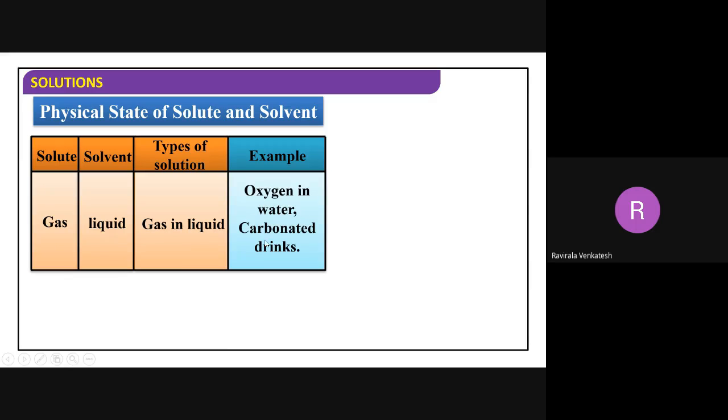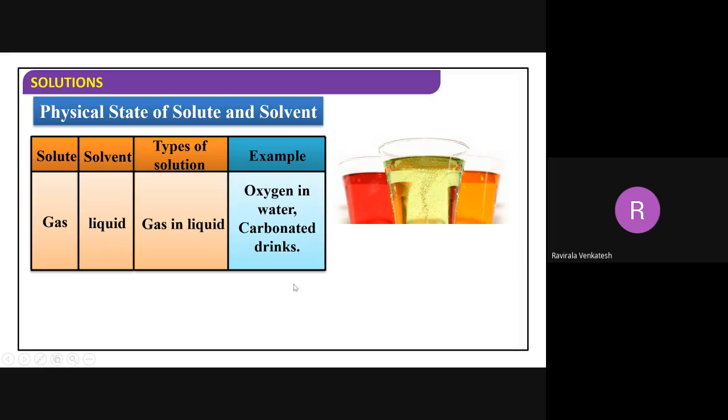Best example, soda water. Carbon dioxide in water, or oxygen in water. Generally, we see oxygen in water, no? Because of this oxygen only, aquatic life can sustain itself, because some oxygen is dissolved in the water in the sea, rivers, or other water bodies. So you can take this example. Otherwise, soda water you can take. Foam you can't take as a better example. Any air dissolved in the liquid you can take in this case.